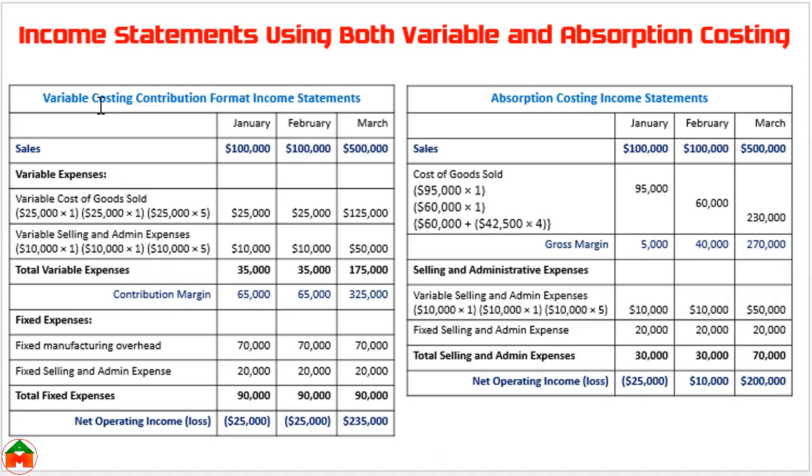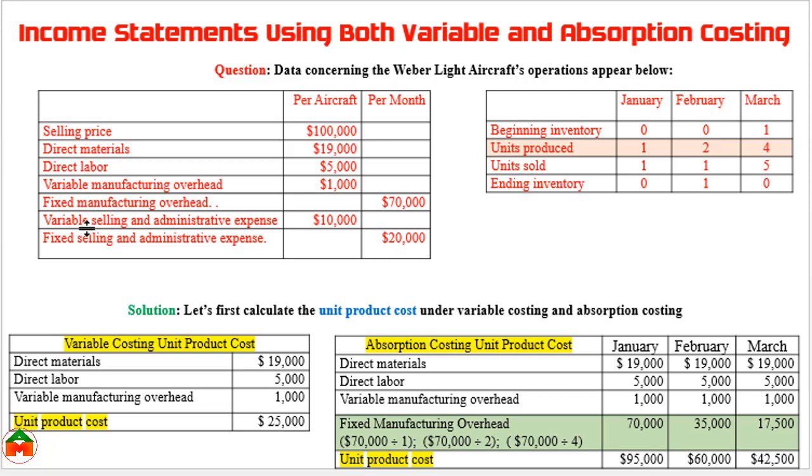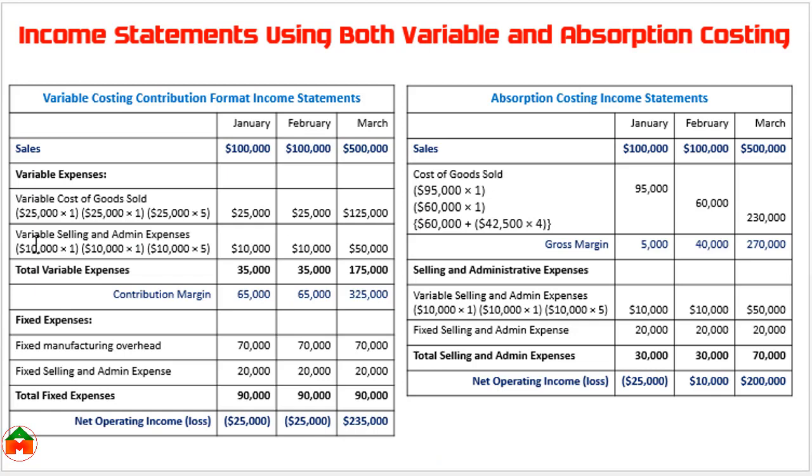Since in variable costing or the contribution format income statement we deduct all the variable expenses from the sales, there is another variable expense, which is variable selling and administrative expense. Although this is not a product cost, since we are preparing the contribution format income statement, we need to deduct all the variable expenses. From the question we can see variable selling and administrative expense is 10,000. Since it is a variable expense, it will differ with the amount of units sold.